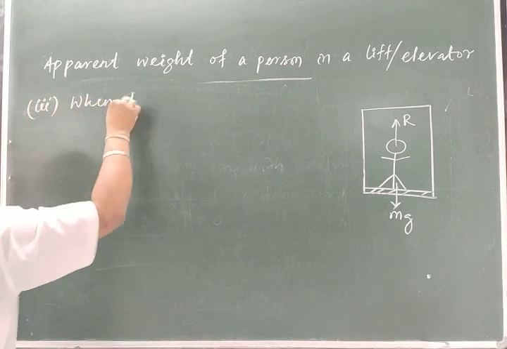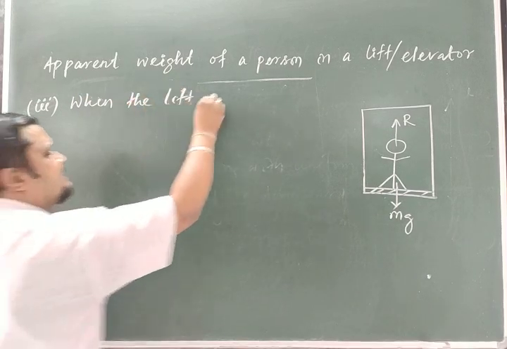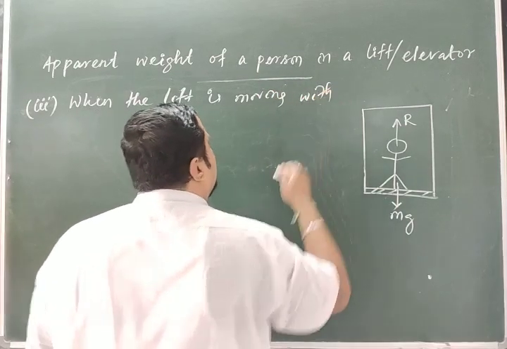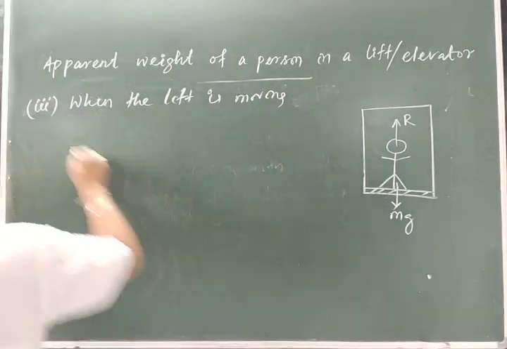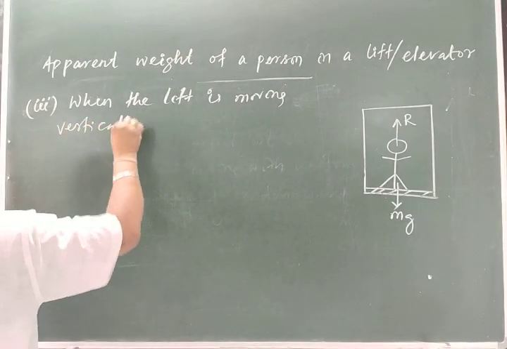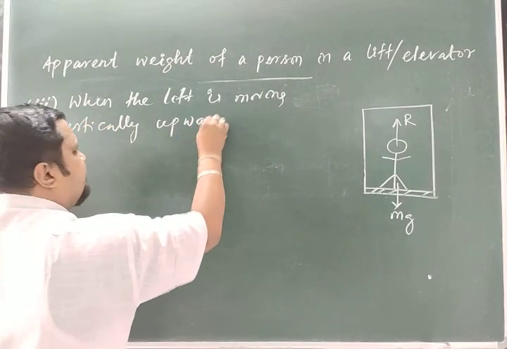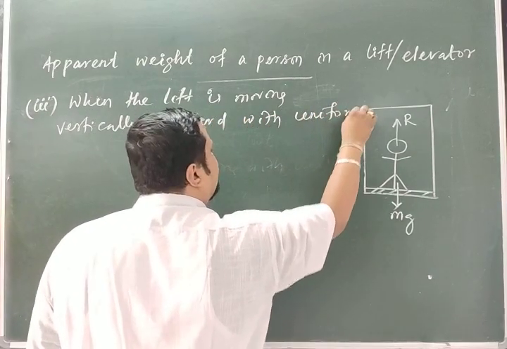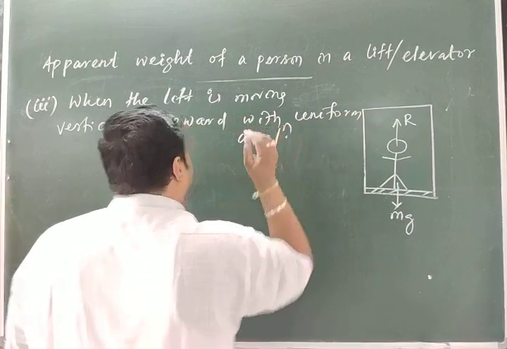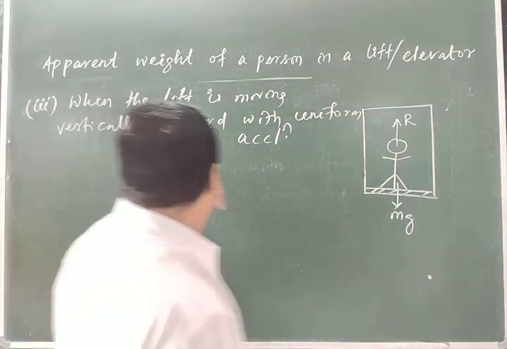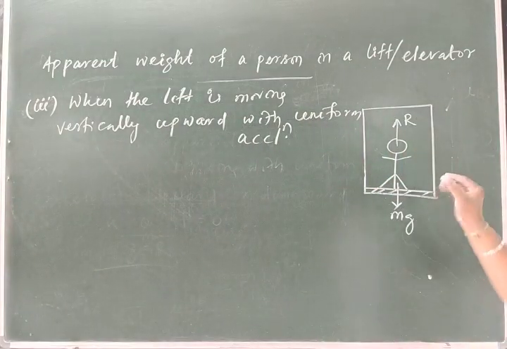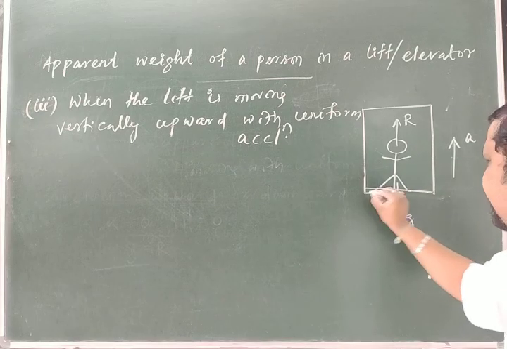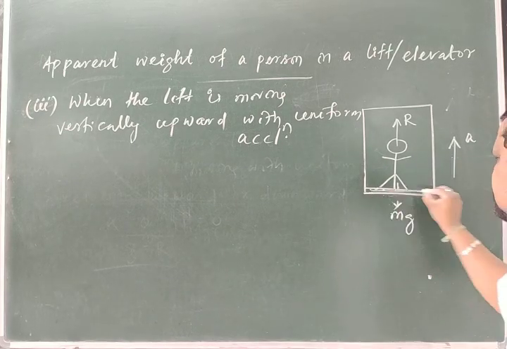When the lift is moving vertically upward with uniform acceleration, when the lift is moving vertically upward with uniform acceleration, the lift is moving like this, okay, with a uniform acceleration.